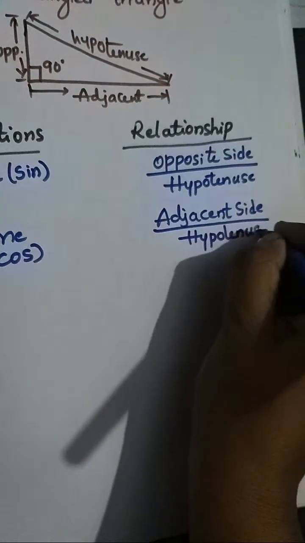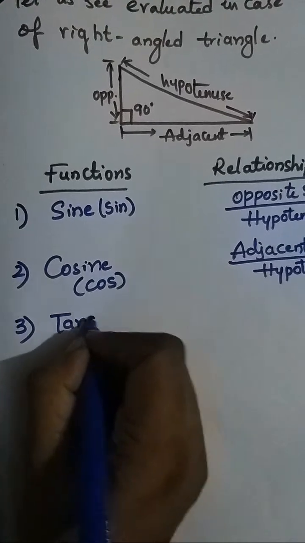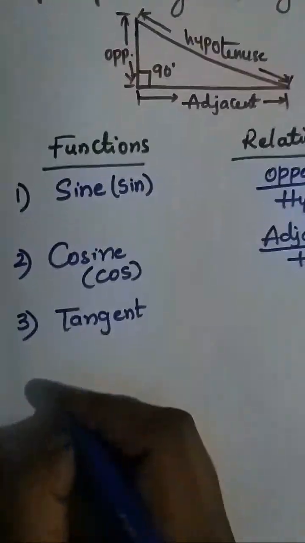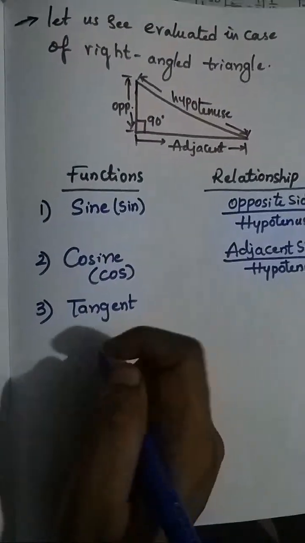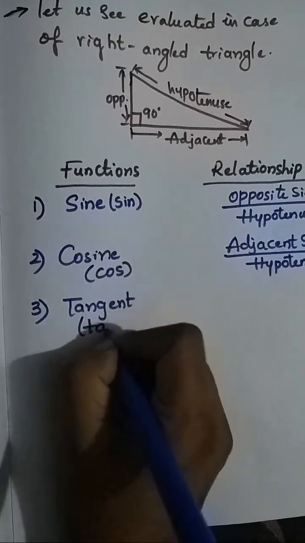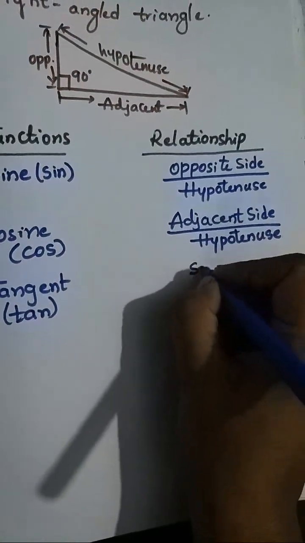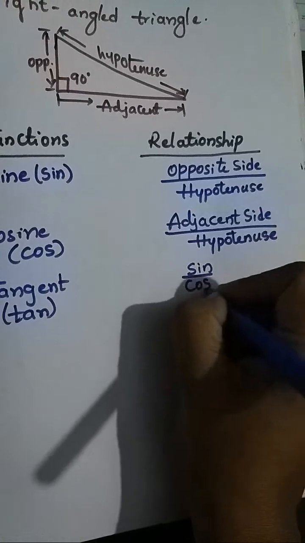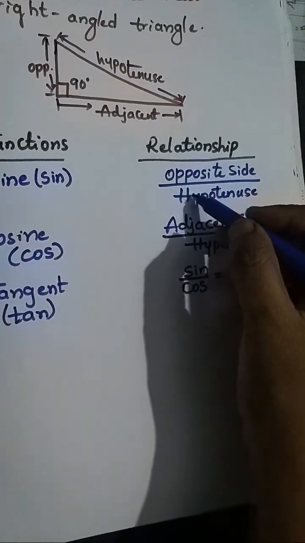Okay, now the third one is tangent. This is the cosine function, the sine function, and this is the tangent function, we call it tan. Tan is written as sine by cos, that is sine by cos means opposite side by hypotenuse, divided by adjacent side by hypotenuse.